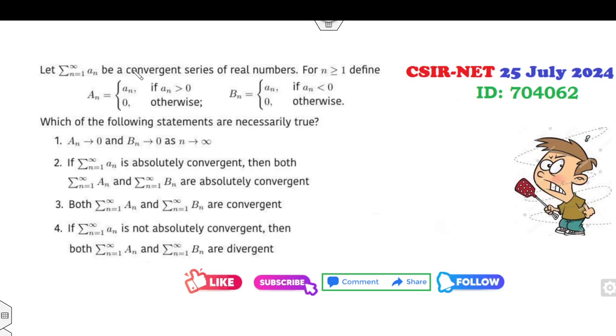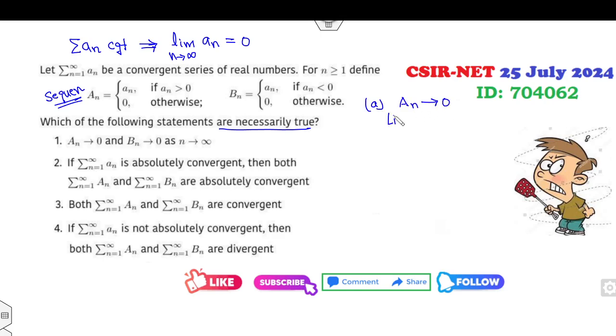Now, the series an is my convergent. What does it mean? By the definition, limit n approaches infinity of an will be 0. The sequences are defined to you. Then which of the following statements are necessarily true? Okay. an goes to 0. Look at the first option. Sequence will go to 0. When will the sequence go to 0? When you find the limit as n approaches infinity, if it is 0.